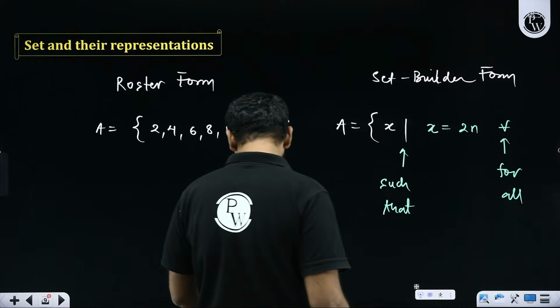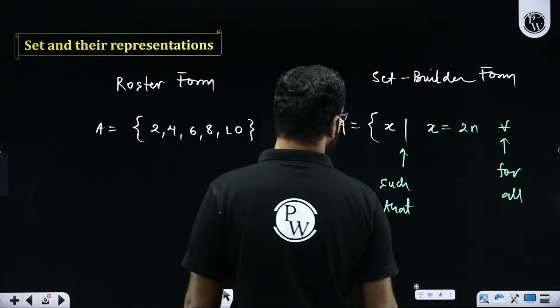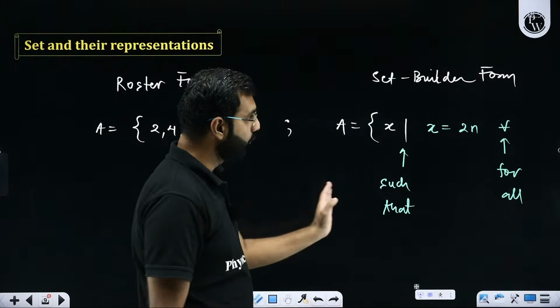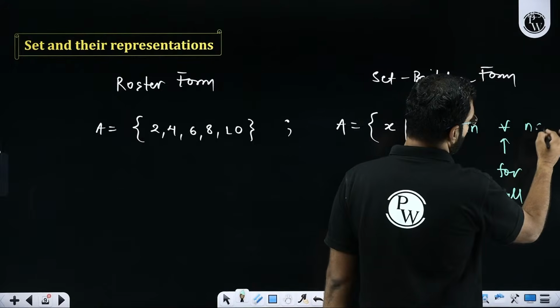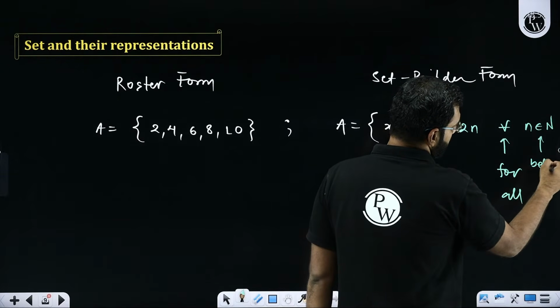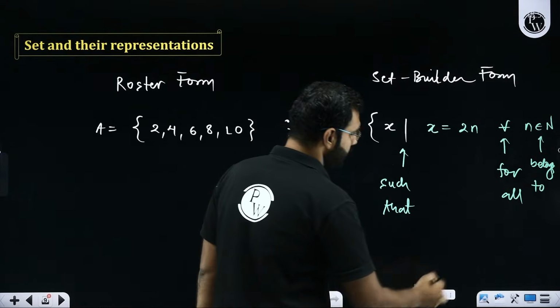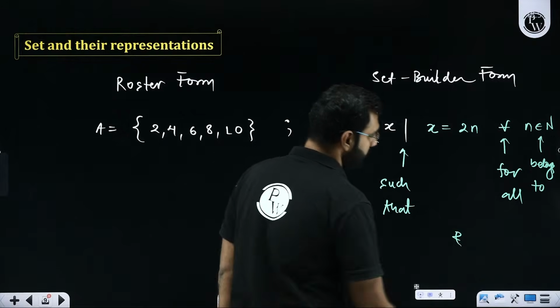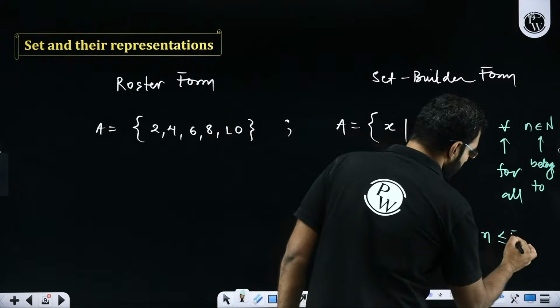So I need more space, so I will shift it a little so that it becomes more understandable. There I'll say for all n being natural numbers. This sign here represents belongs to, and one more condition I'll impose, that n is less than or equal to 5.